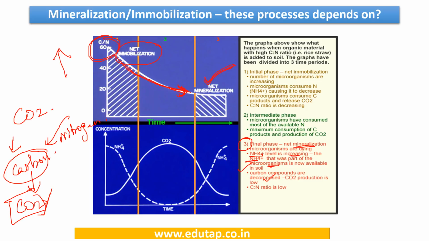Okay, and because we are moving towards the end, that is towards the fag end, we have already decomposed the available carbon, so the amount of CO2 production is going to be low. So ultimately we will reach a stage where the C to N ratio is going to be low.